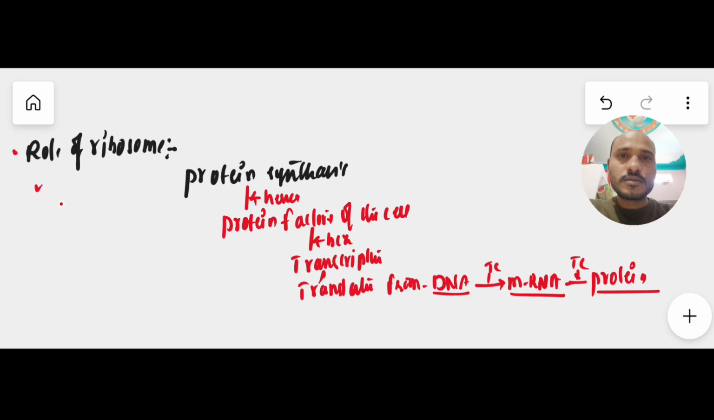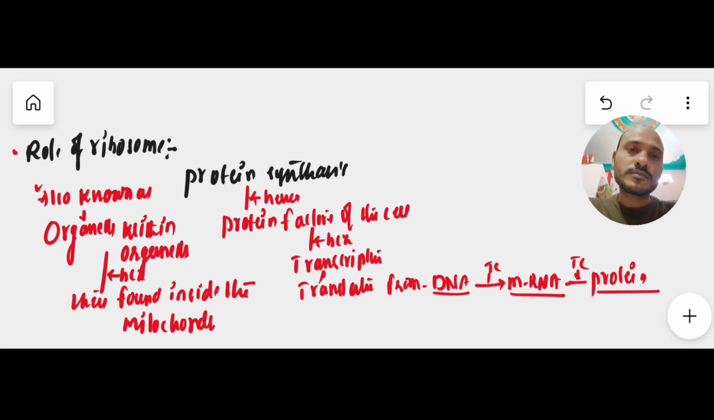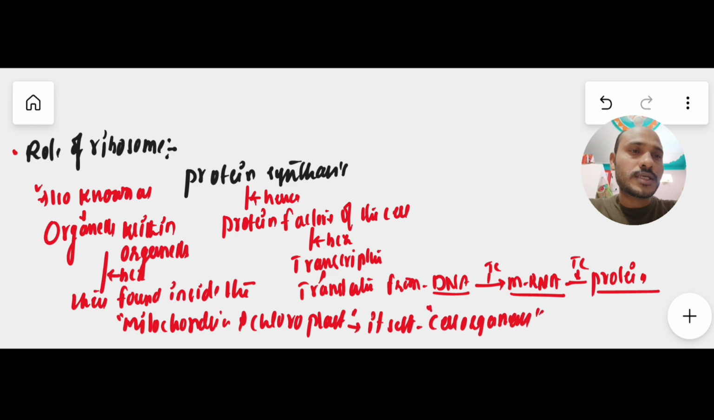The ribosome is also known as an organelle within an organelle, because ribosomes are found inside the mitochondria and chloroplast. Why? Because mitochondria and chloroplast themselves are cell organelles, and in these two cell organelles, ribosomes are also present. Hence, they are known as organelles within organelles.